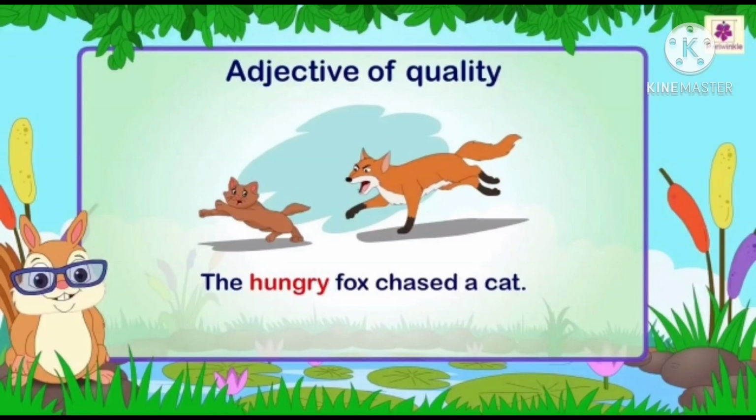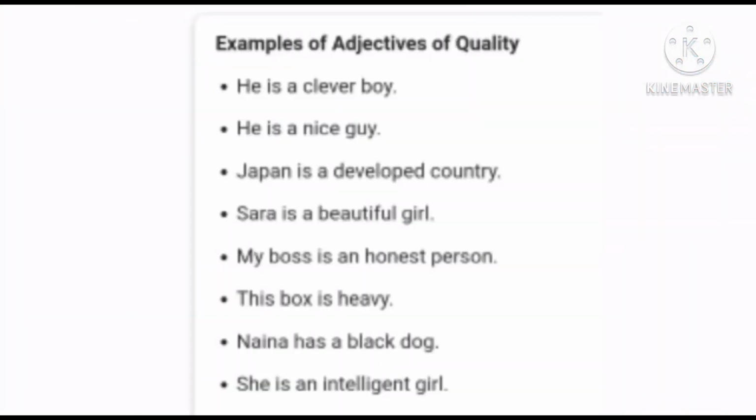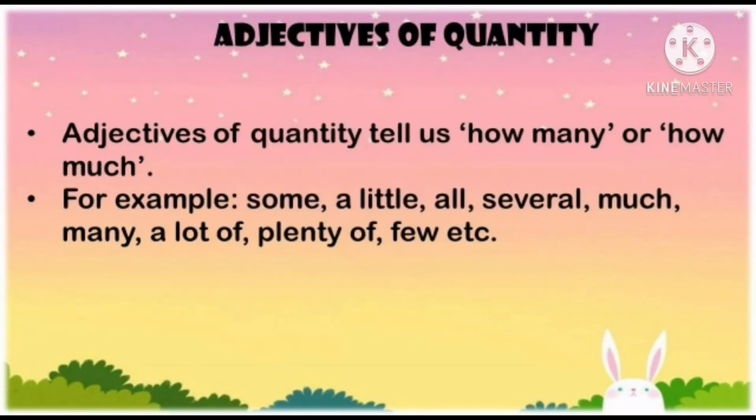You can see this example: the hungry fox chased a cat. This is the characteristic, the quality of the fox, that he is hungry. The cunning fox. Cunning is an adjective. The elephant is intelligent. So intelligence is a quality. Here are some more examples. He is a clever boy. Clever is a quality. He is a nice guy. Nice is a quality. Japan is a developed country. Developed is a quality.